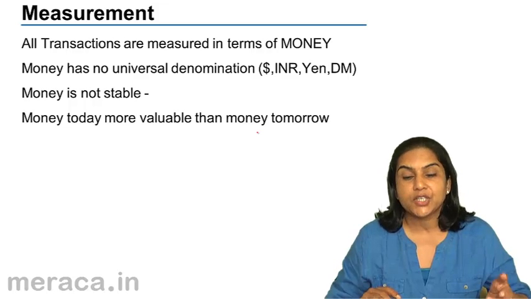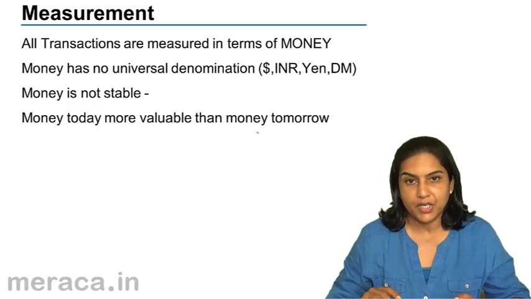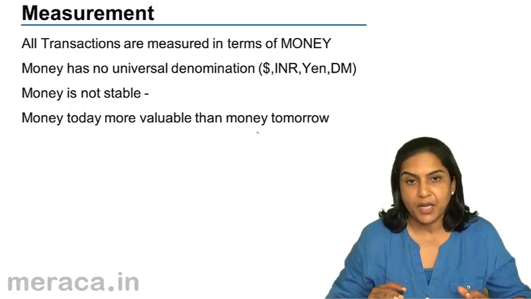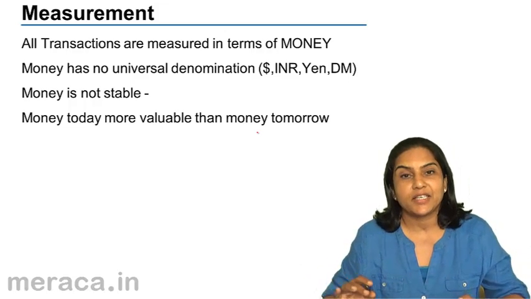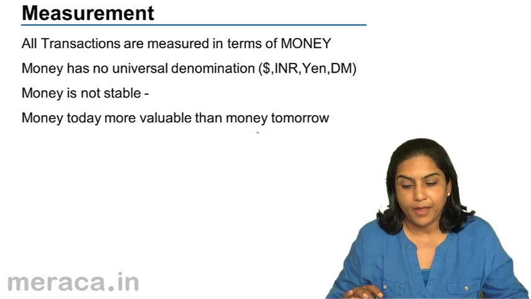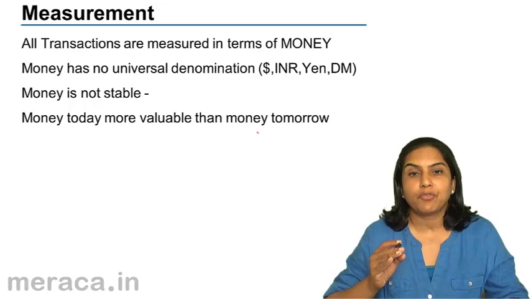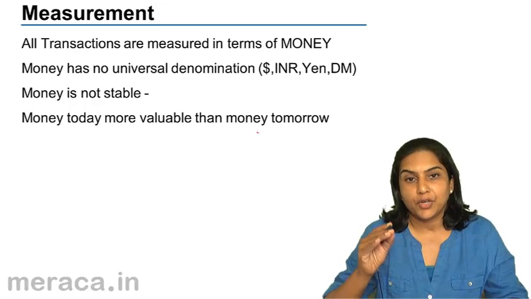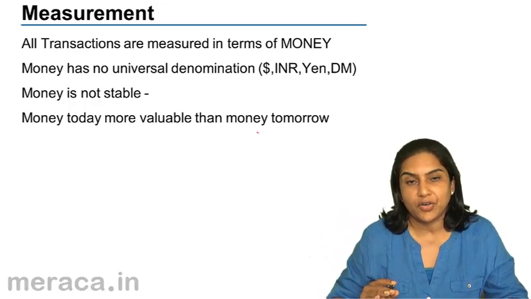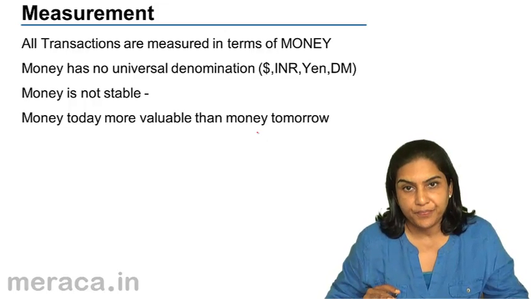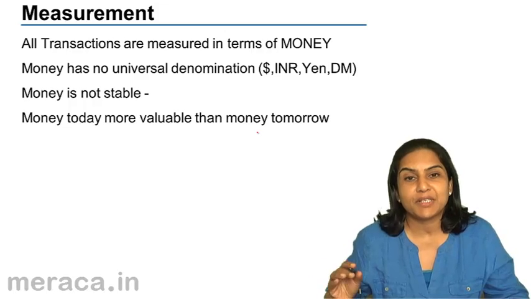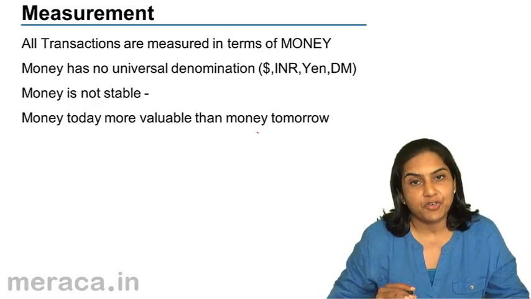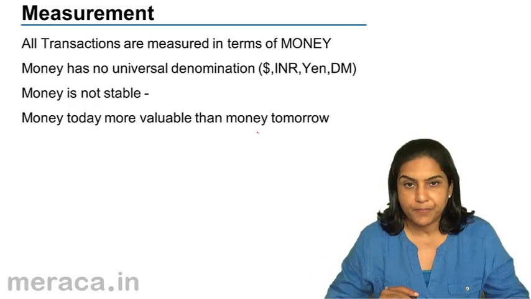Now, money does not have a universal denomination. We have rupee, there is dollar, there is yen, there may be mark, etc. Also, the value of the rupee when expressed in dollar is not the same each day. Today 60 rupees may make $1, tomorrow it may be 61 rupees and the day after it may be 59 rupees.